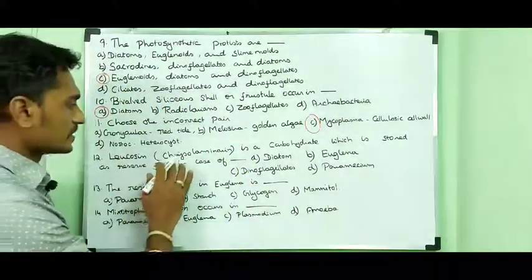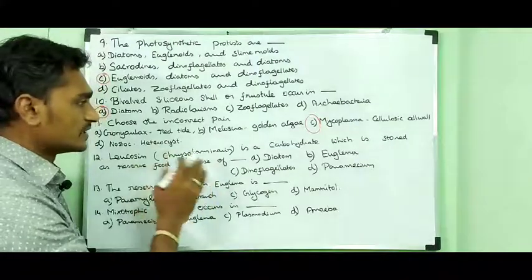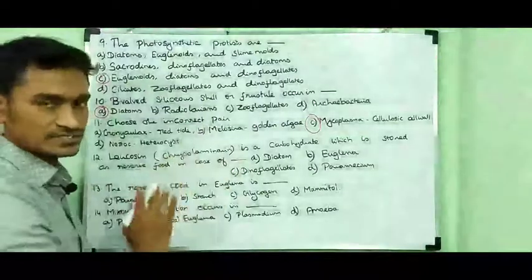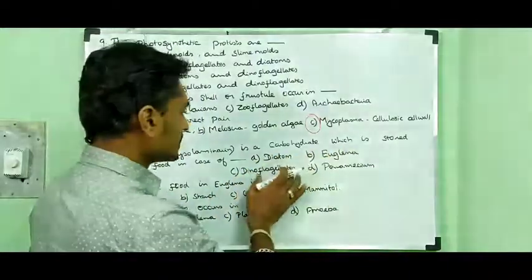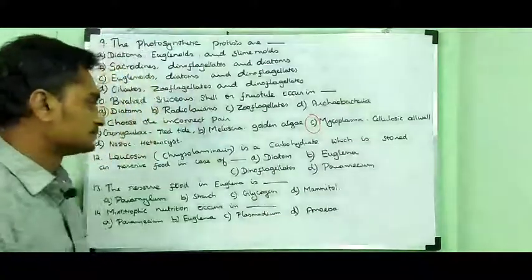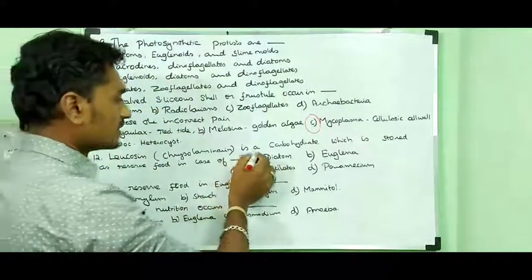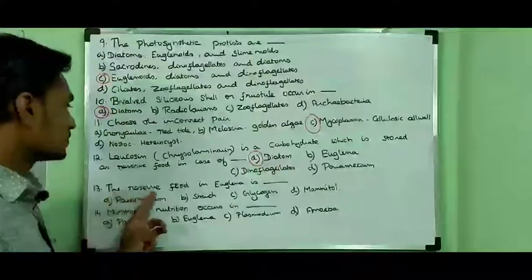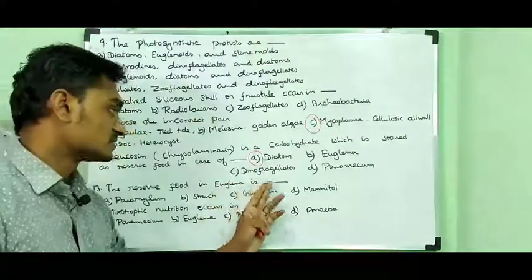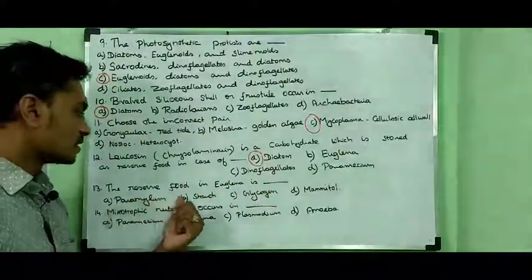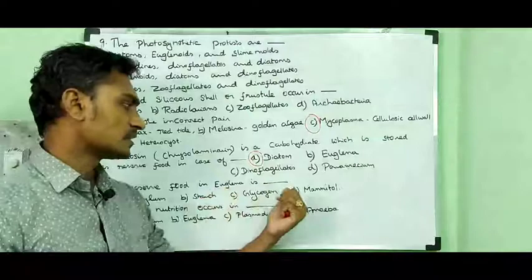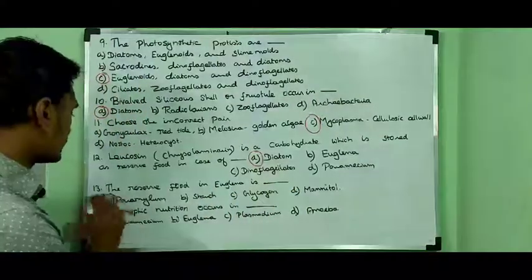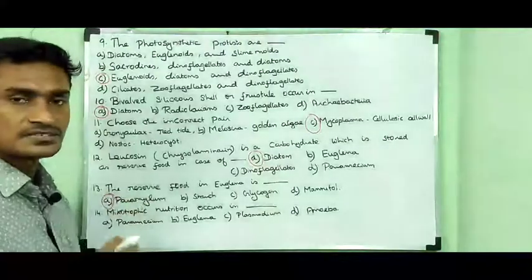Leucosin, that is chrysolaminarin, is a carbohydrate which is stored as a reserve food in the case of dash. Diatom, Euglena, dinoflagellates or Paramecium. It is a reserve food material in diatoms. Option A is the right answer. The reserve food material in Euglena is dash. Option A, paramylon. Option B, starch. Option C, glycogen. Option D, mannitol. So option A is the right answer. In Euglena, paramylon is the reserve food material.